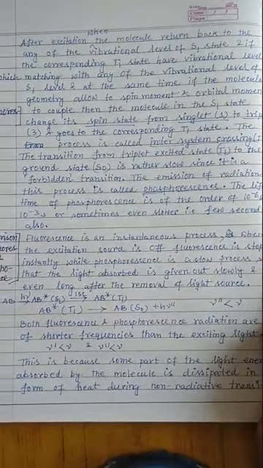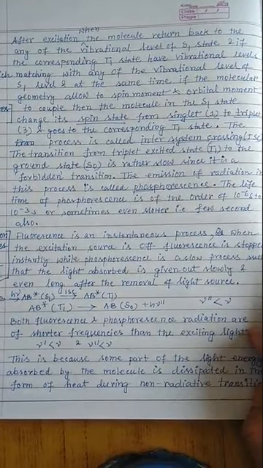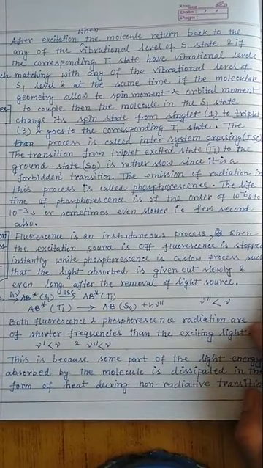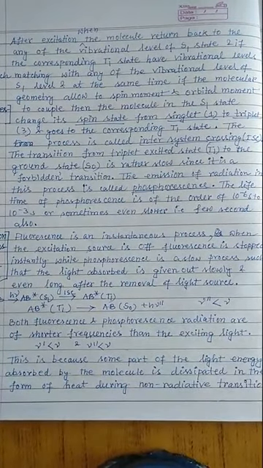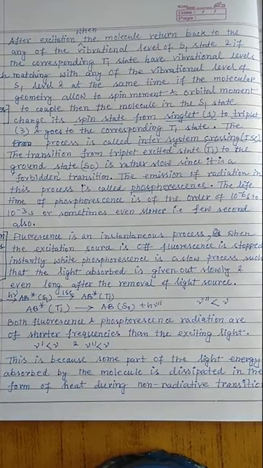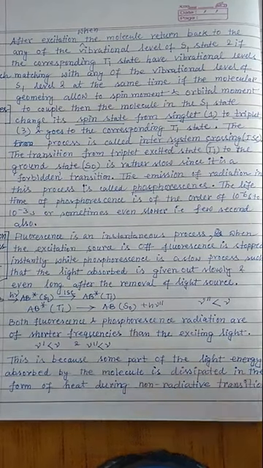And now the third point, which is very interesting, is the comparison between fluorescence and phosphorescence. Fluorescence is an instantaneous process, just like a switch on, switch off process. You just switch on your exciting light source, the molecule undergoes fluorescence, and when you switch off your excitation source, the fluorescence phenomenon has gone.